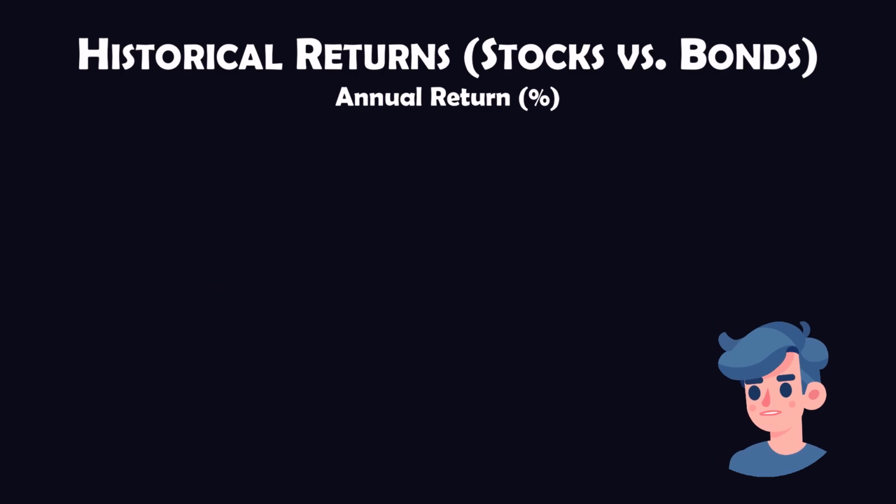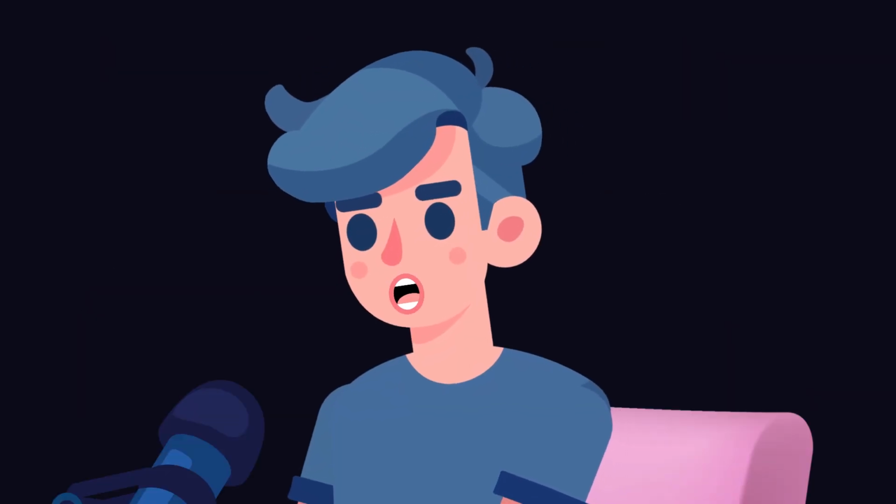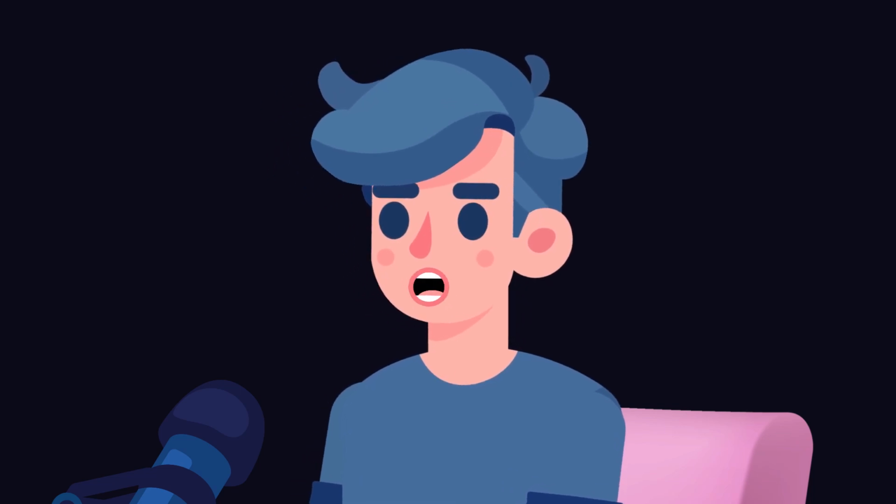Historically, different asset classes have shown different patterns of returns. For example, from 2000 to 2020, stocks generally provided higher returns compared to bonds, but with greater volatility. Now, let's categorize asset allocation strategies into three types: conservative, balanced, and aggressive.